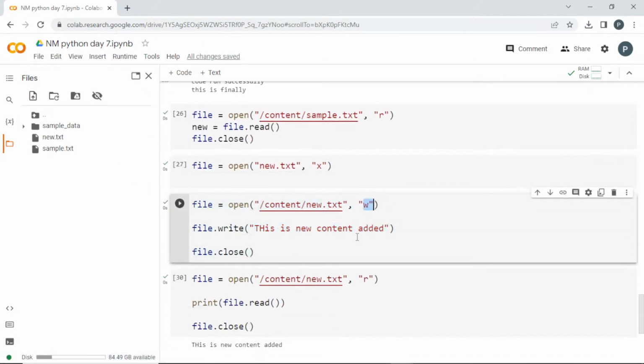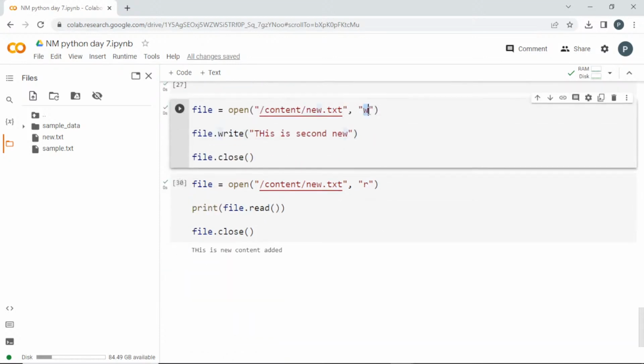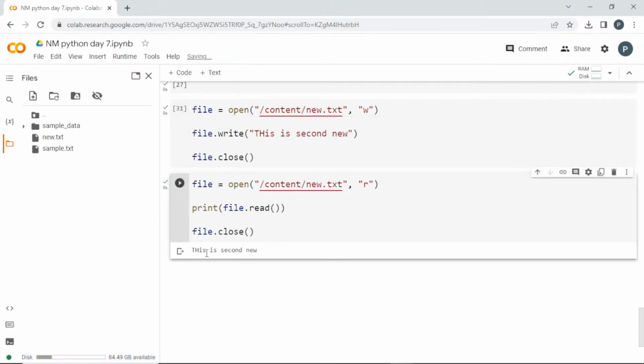W will rewrite. If you change this thing to "second new" and run this again, since W is completely rewriting, it is going to clear whatever is present there and rewrite that thing. If I run this and check what is present there, see here, only this thing is present.